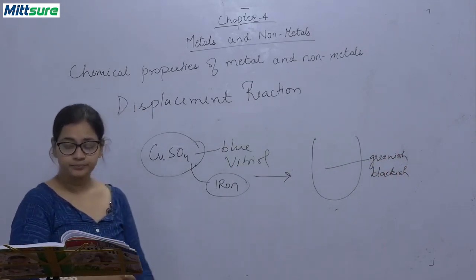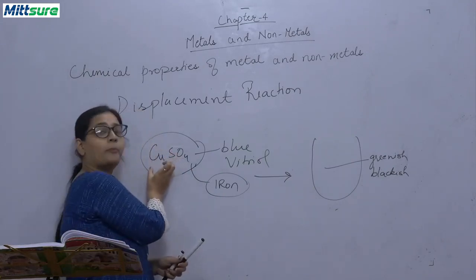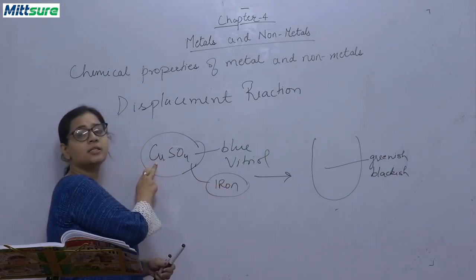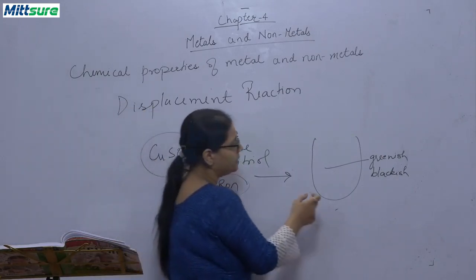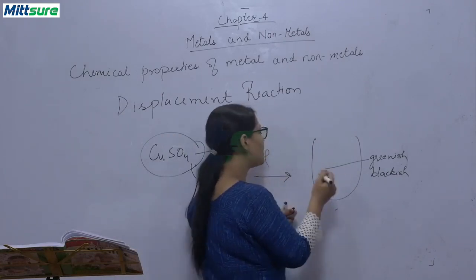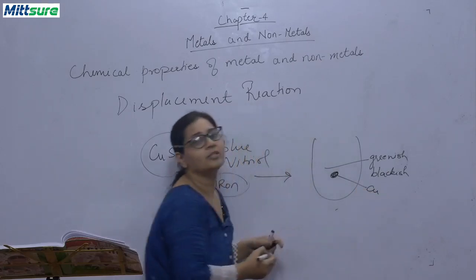Why this happens? Because the copper and the iron, this iron will replace this copper and it will form a solution of ferrous sulfate, and on that piece of iron copper will be deposited.